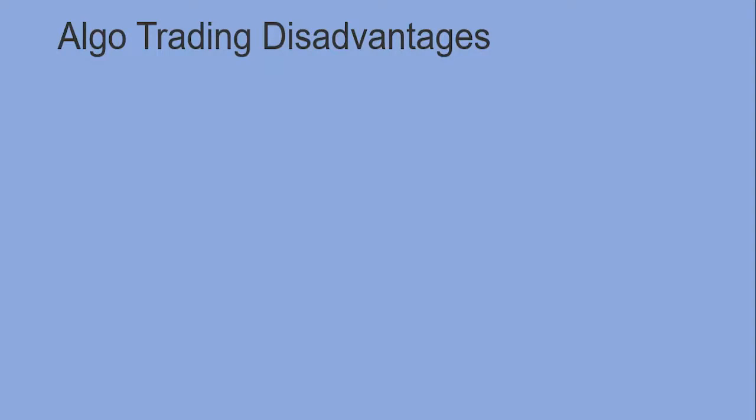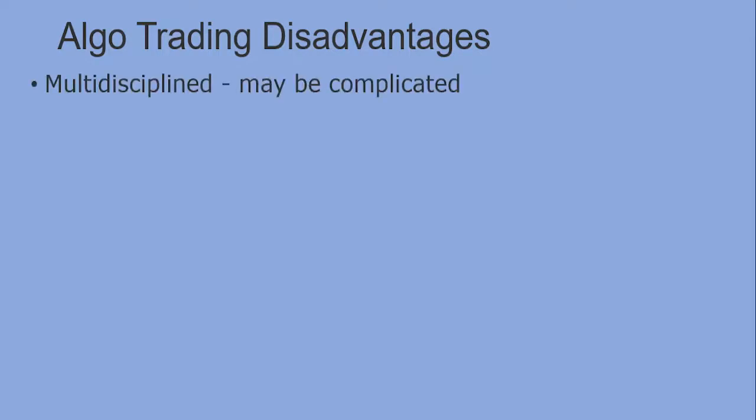So let us talk about disadvantages of algo trading. It is not that any system has only advantages; there will also be disadvantages. We have to see from both sides. One of the disadvantages is that not everyone can go for algo trading because it is multidisciplined. Multidisciplined means, as I told, one should have a thorough knowledge of the share market as well as knowledge of computer science, mathematics, artificial intelligence, and so on. One may not be an expert in all those things.